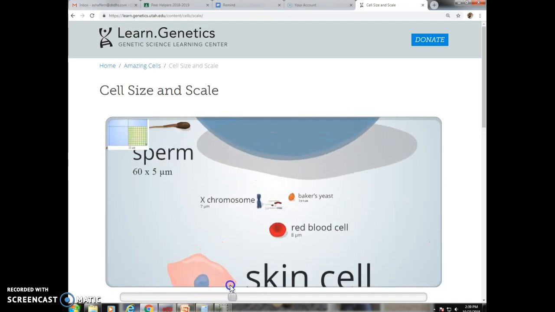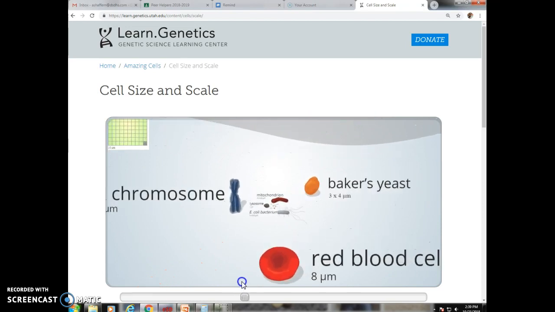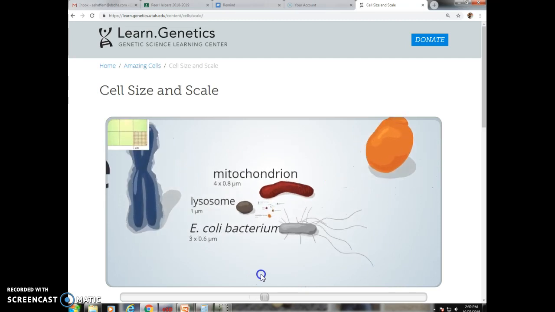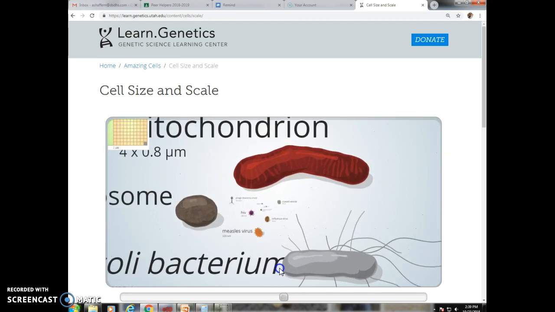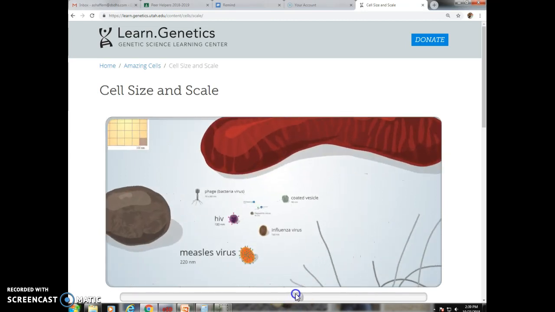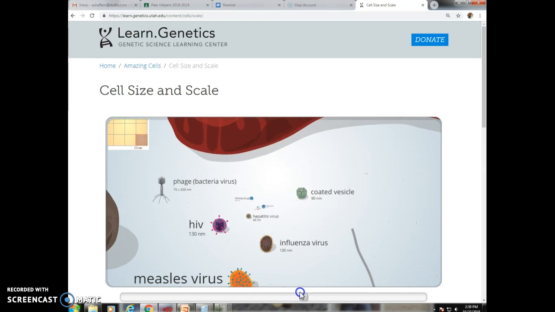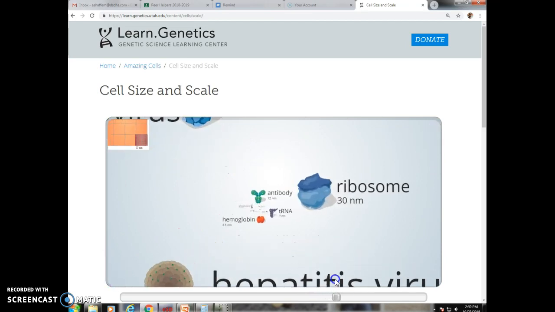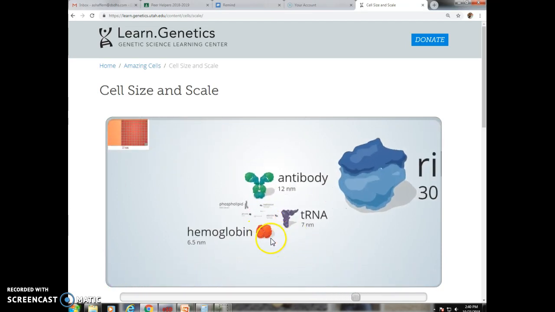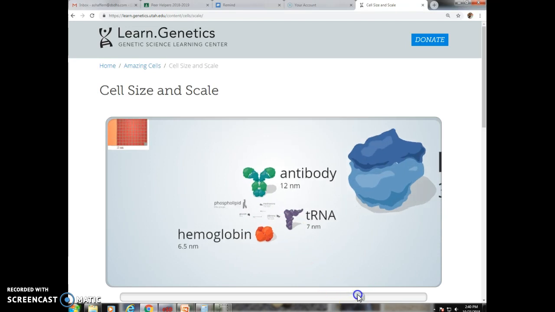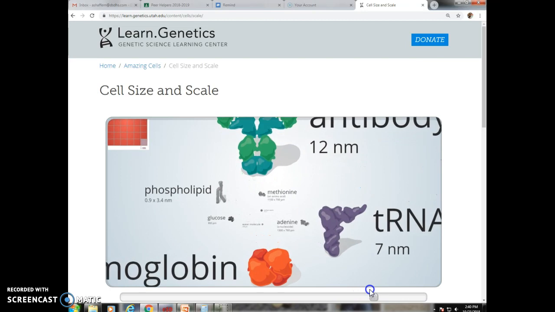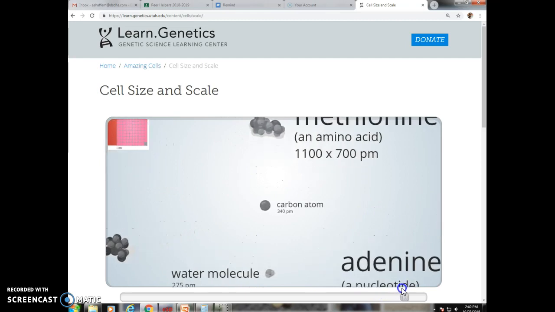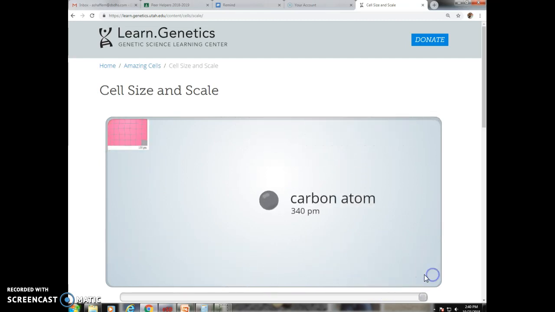We have a red blood cell, a chromosome, which is DNA inside your nucleus. There's the powerhouse of the cell, the mitochondria. Here we have an E. coli bacteria, a lysosome, which you're learning about in this chapter as well. Here you have the measles virus, the flu virus, HIV virus. So you can see just how small viruses are. Okay, here's the ribosome, antibodies, hemoglobin, which is the protein that carries oxygen within your blood. tRNA, adenine, there's a phospholipid, throwback. Glucose, a water molecule, a carbon atom. Okay, and that's the smallest we go here.